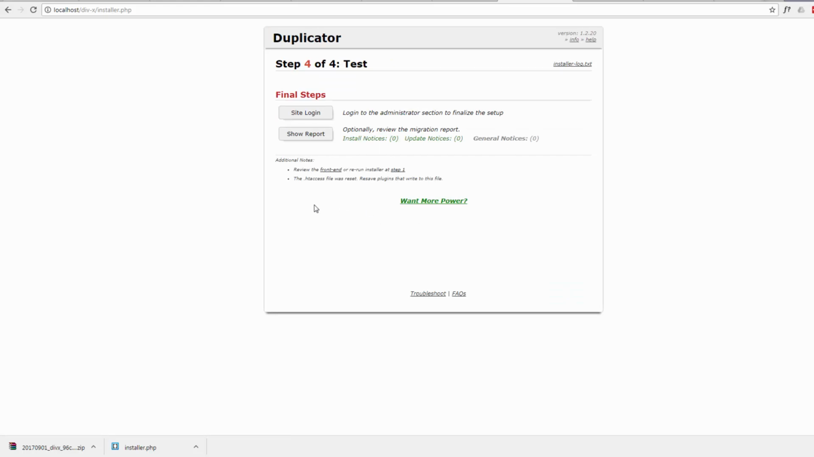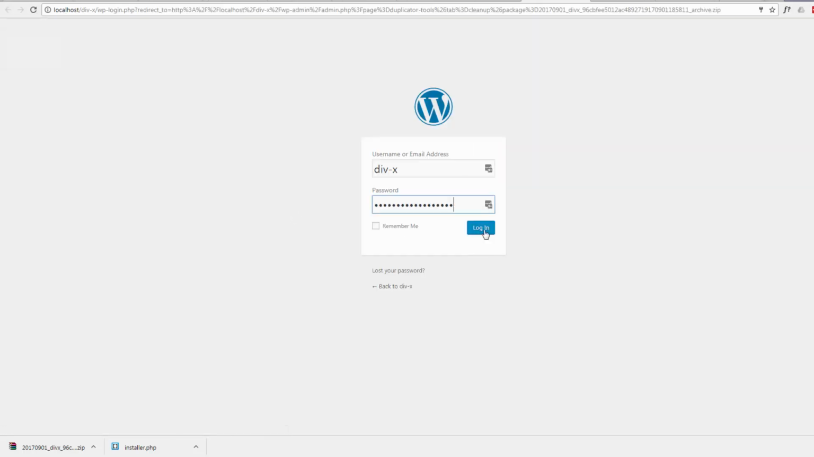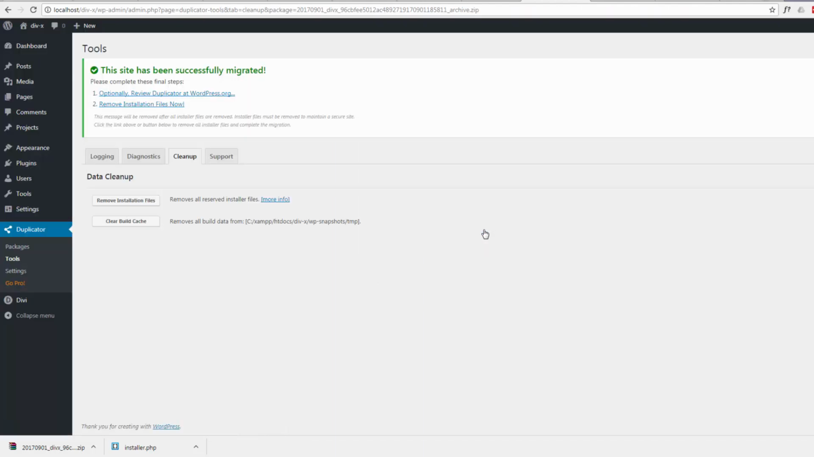That's it. That was very quick, but it's a fairly small site. So let's log into our site. And it says it's been successfully migrated. We can remove the installation files.